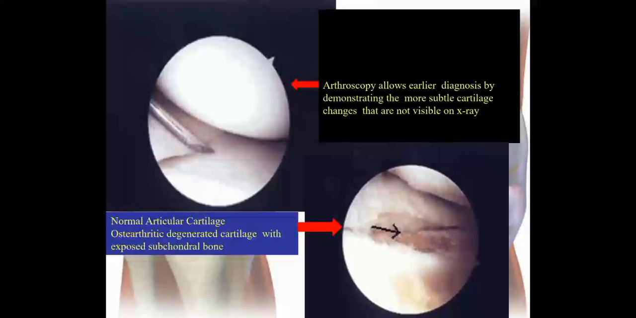So this is the arthroscopy showing the features of OA of the knee joint. In the first picture we can see arthroscopy allows earlier diagnosis by demonstrating the more subtle cartilage changes that are not visible on the X-ray. In the second picture we can see normal articular cartilage, degenerated cartilage with the exposed subchondral bone. So arthroscopy can also reveal the osteoarthritic changes of the knee joint.